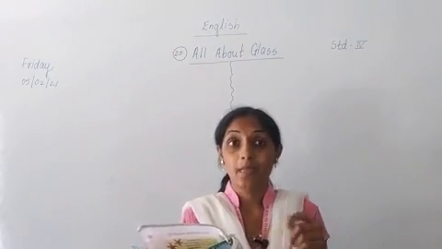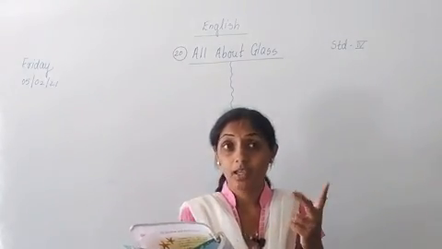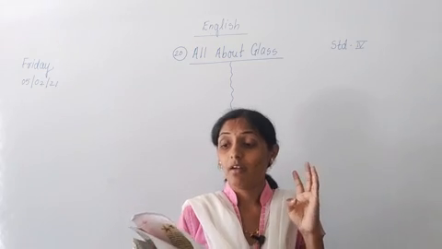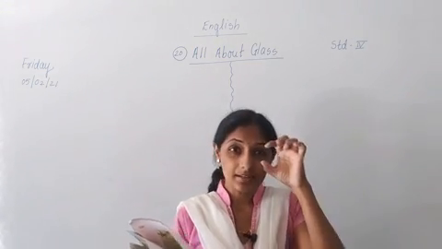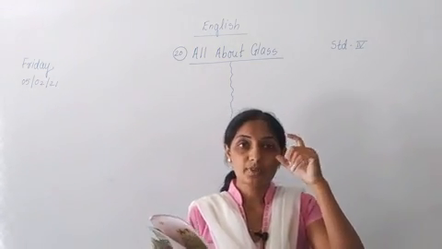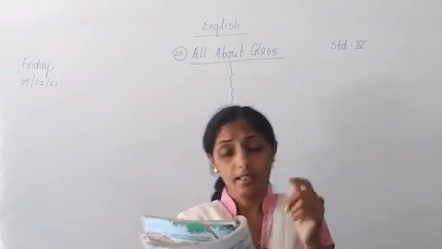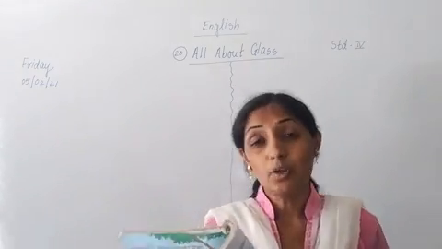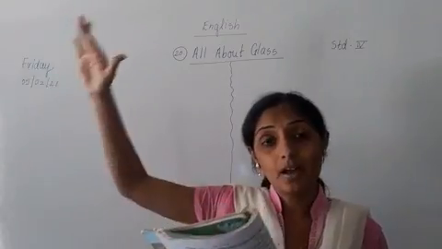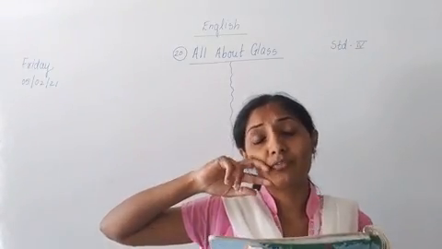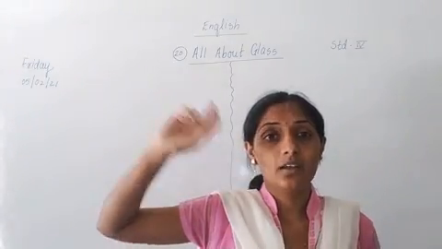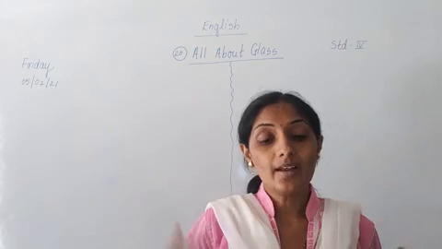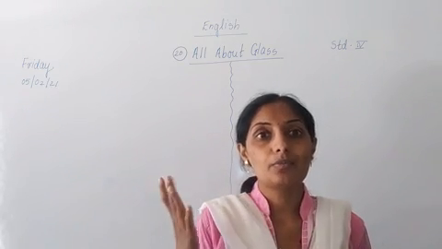Light bulbs, bottles, jars, glasses, reading glasses. Reading glasses means what? Your spectacles, those glasses. Marbles. Window panes. In our house windows are there. To name just a few. Where does this glass come from?